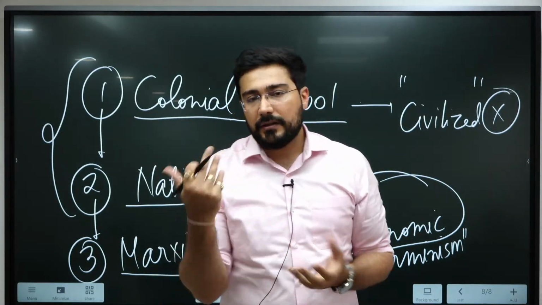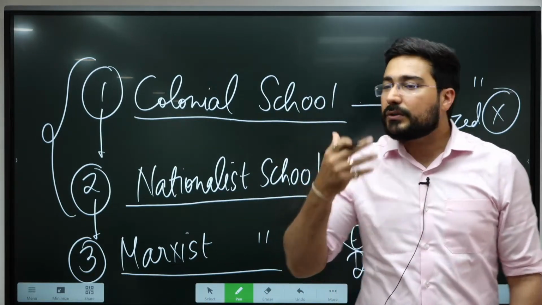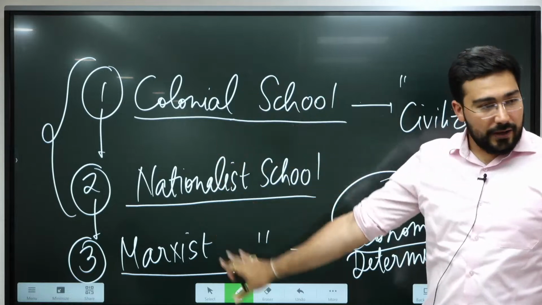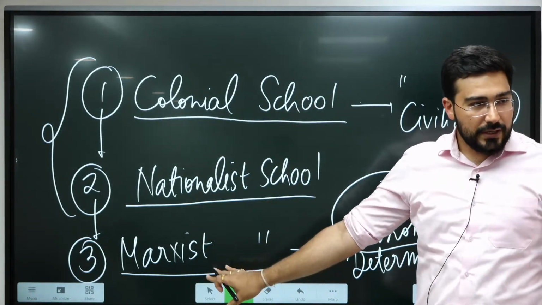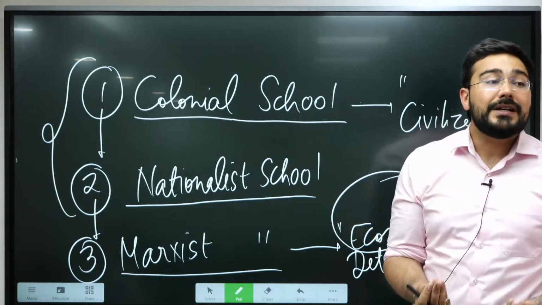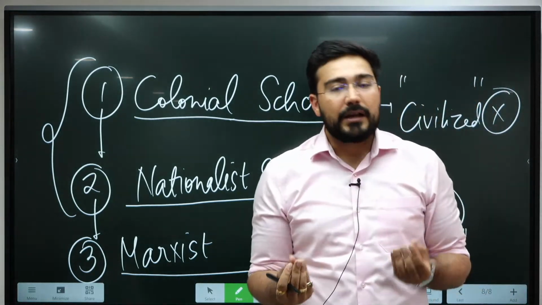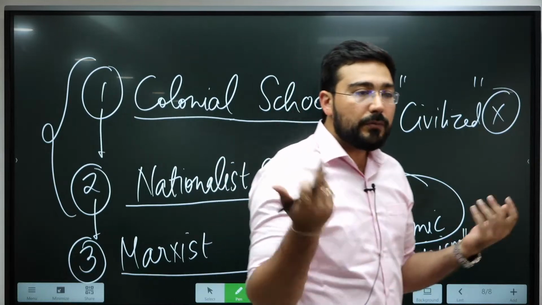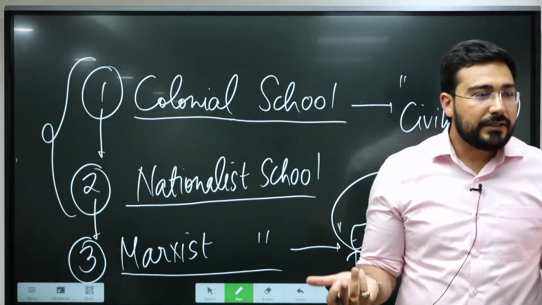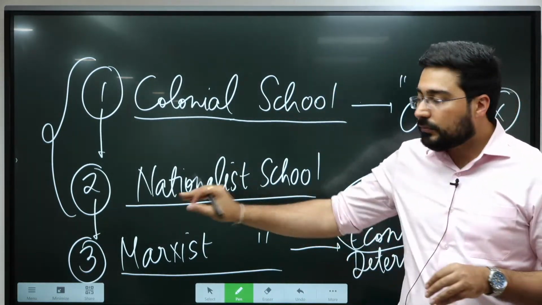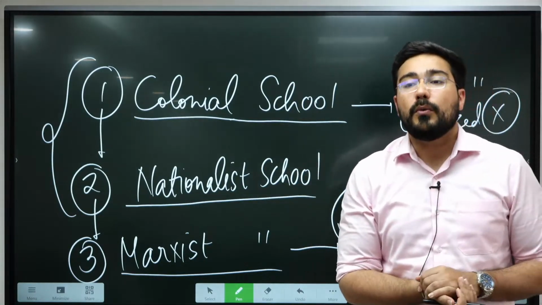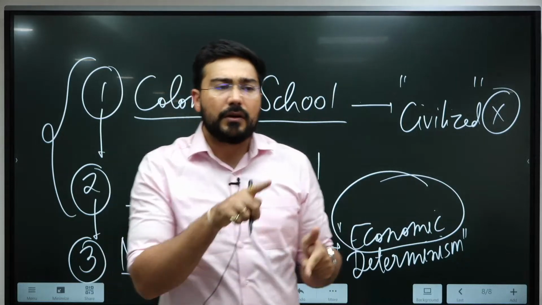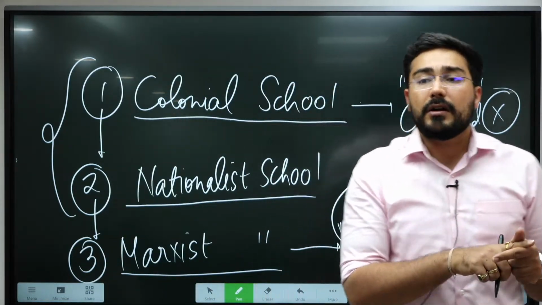So, it's always there, the elite people are always going to be less. That's why so far in these three schools, the major focus was on the elite people. Why do we talk about Ashoka? Why do we talk about Chandragupta Maurya? Why do we talk about Kalidasa? Do you think that these people were the only part of the Gupta period or the Mauryan period? No. There were so many common people, peasants, tribals, women, whose role has not been represented.